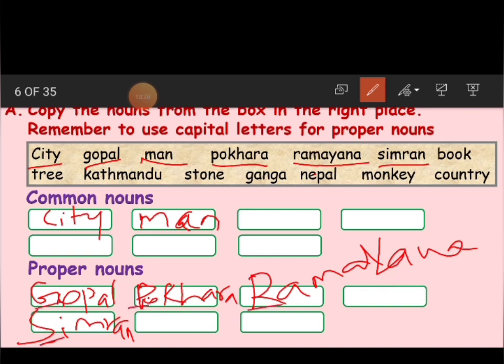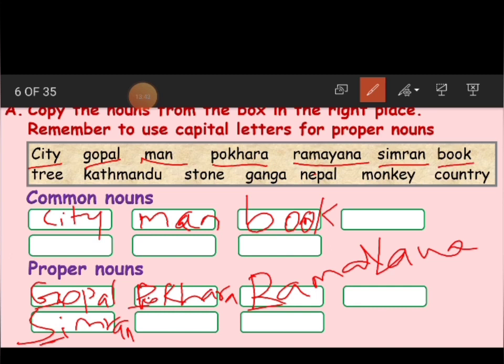And book. What did I say before? Book is a thing, and that is why it comes under common noun. Because this is a common noun, no need to write with a capital letter. You have to write with a small letter. B, small letter. Clear, children?